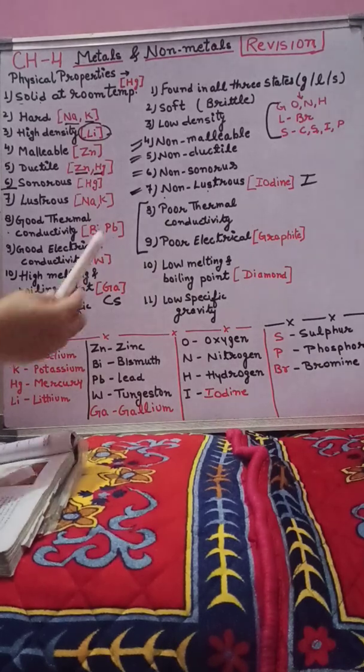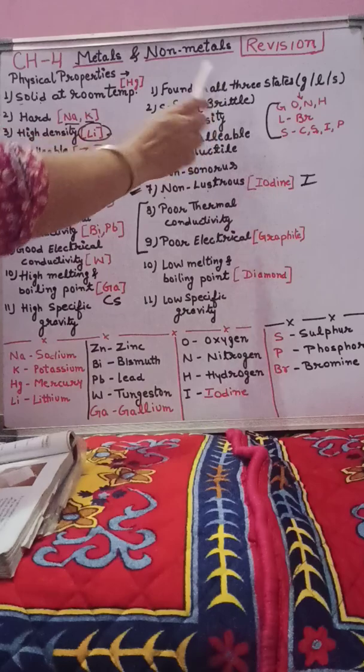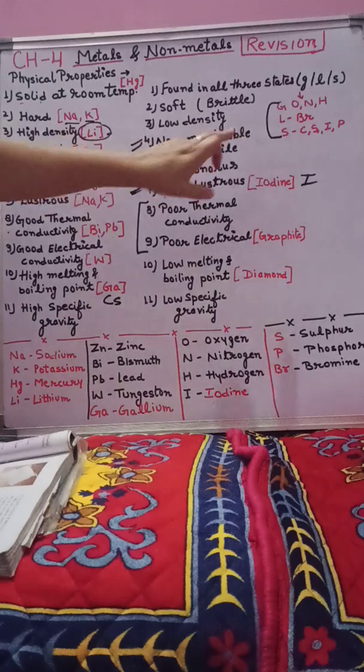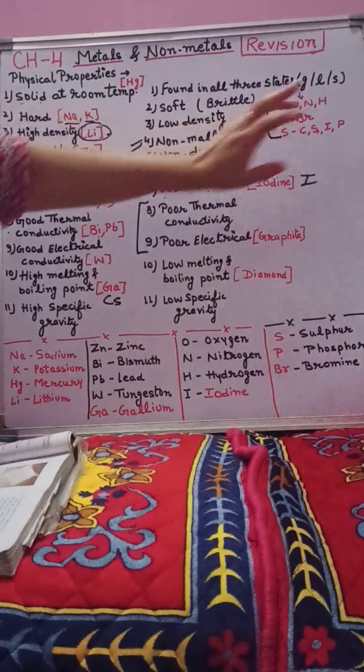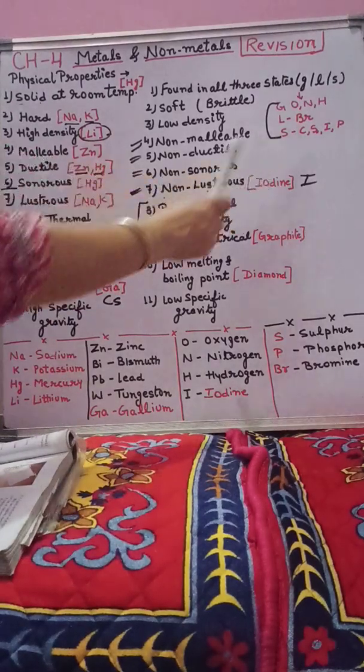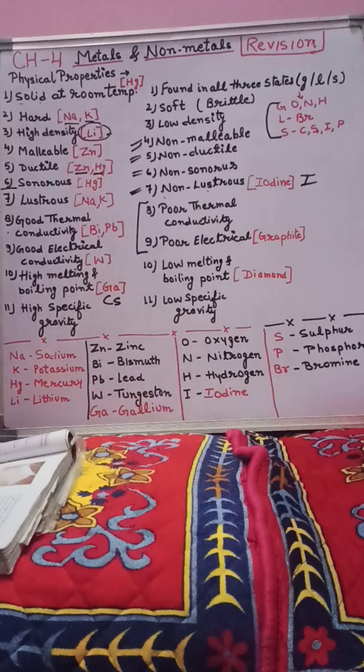Whereas non-metals are generally found in all three states, meaning they are found in the gaseous state, liquid state, as well as the solid state. Examples of gaseous non-metals are oxygen, nitrogen and hydrogen, whereas bromine is the only non-metal found in the liquid state, and in the solid state we have carbon, sulfur, iodine and phosphorus. These are examples of non-metals.